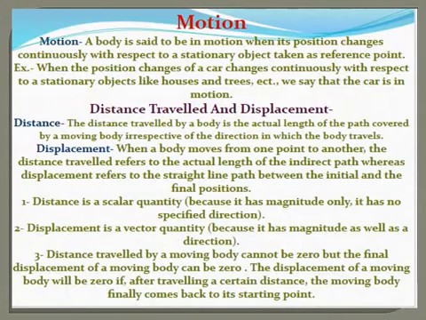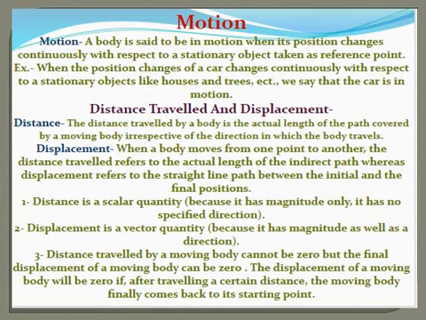Now let us sum up what we have dealt with so far. Go through the slide point by point. Motion: a body is said to be in motion when its position changes continuously with respect to a stationary object taken as a reference point. Example: when the position of a car changes continuously with respect to a stationary object like a house and trees, we say that the car is in motion.